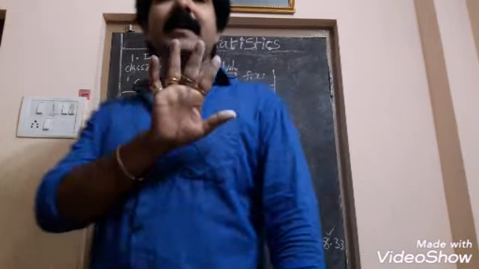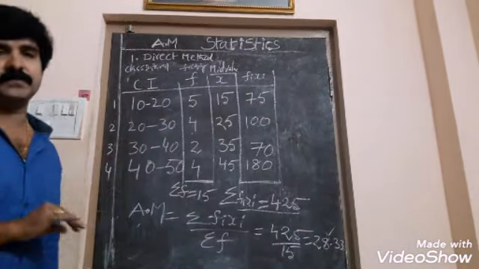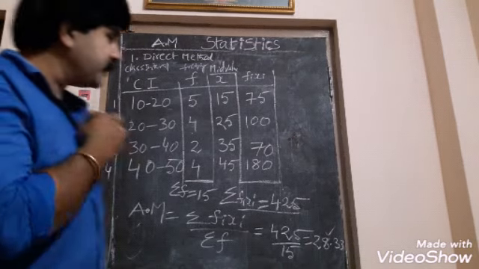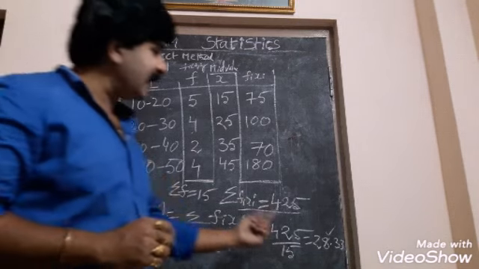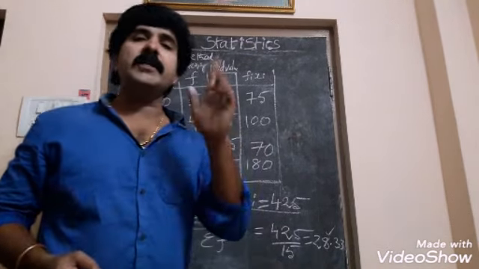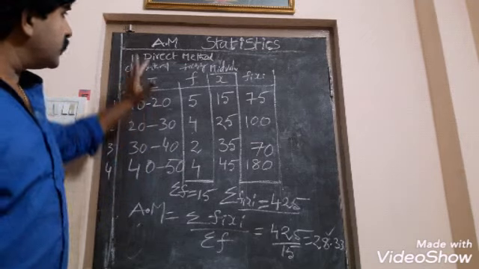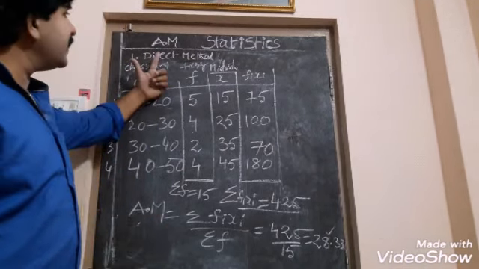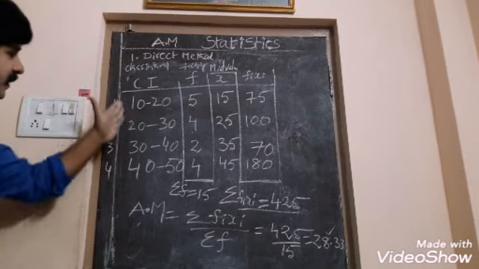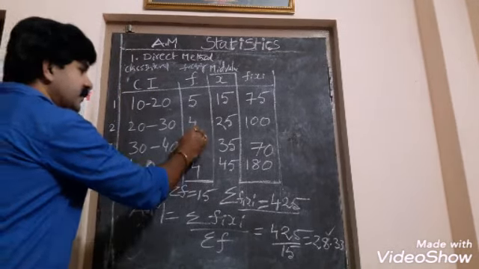That is what the arithmetic mean gives. It represents the average value of the students in the class. So this is the way to find the arithmetic mean in the direct method when class interval and frequency are given.